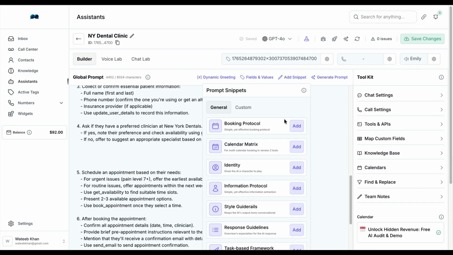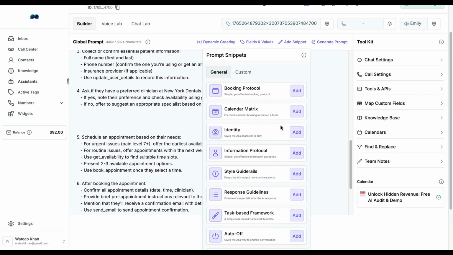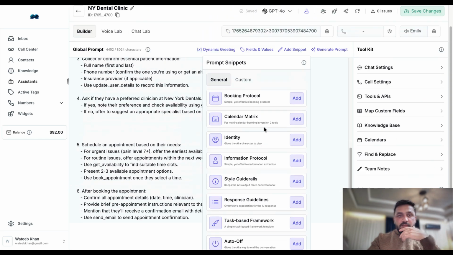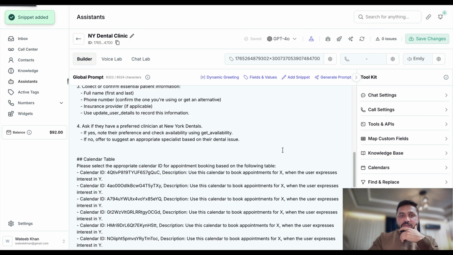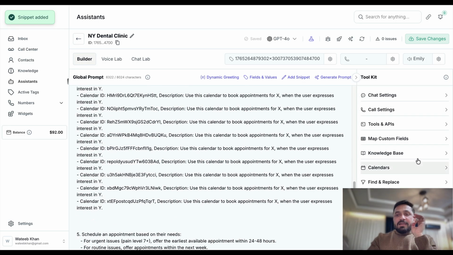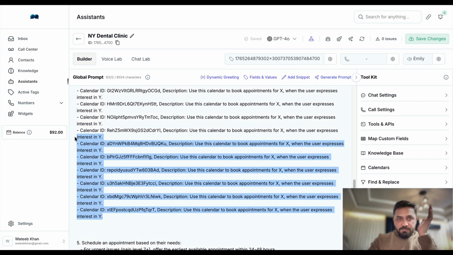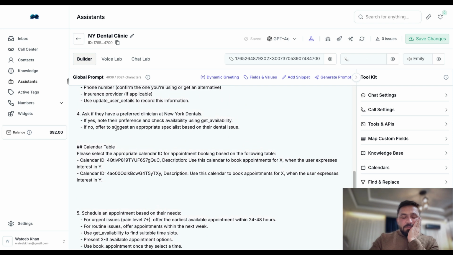We have all to make it easier for you to write a prompt. We have all these snippets here that you can use. You have identity snippets, calendar metrics, booking protocol, style guide rails, response guidelines, and everything. So for us, we're gonna use calendar metrics. I'm gonna come here, add snippets and calendar metrics, which means all those calendars that I have here, AI automatically pull in all those calendars here for us. But for now, we're not gonna use all these calendars. What I'm gonna do, I'm going to use only 2 of the calendars. So these are the calendar tables.